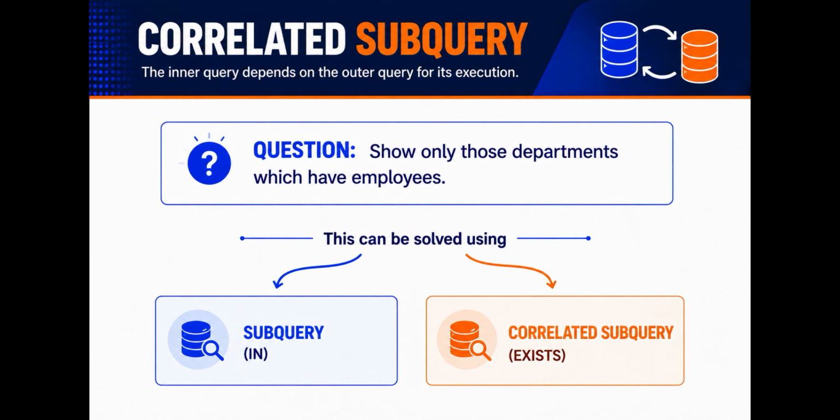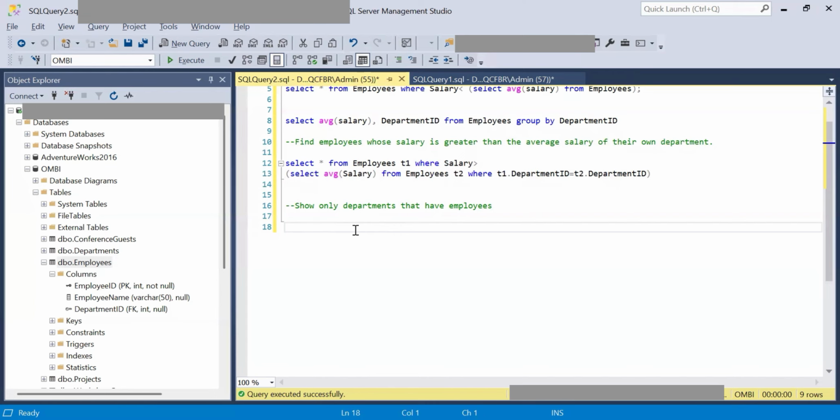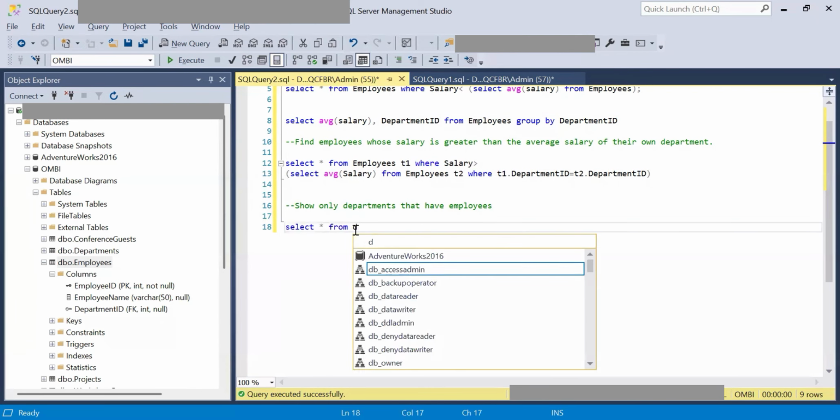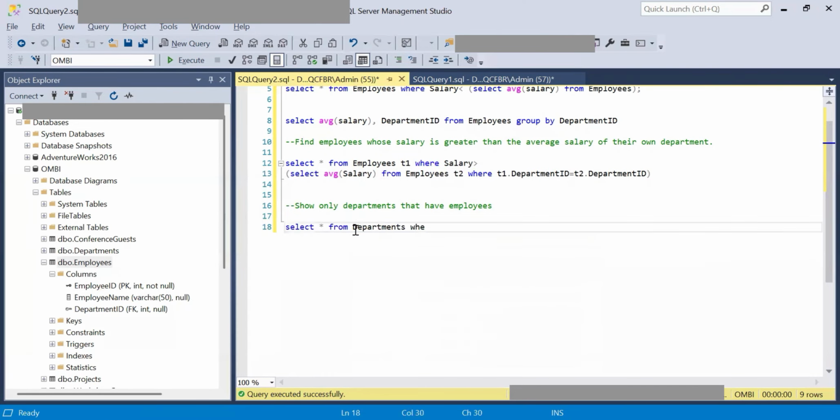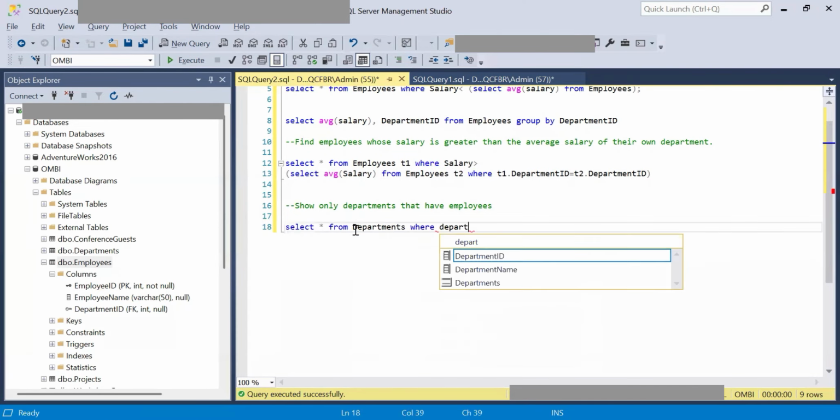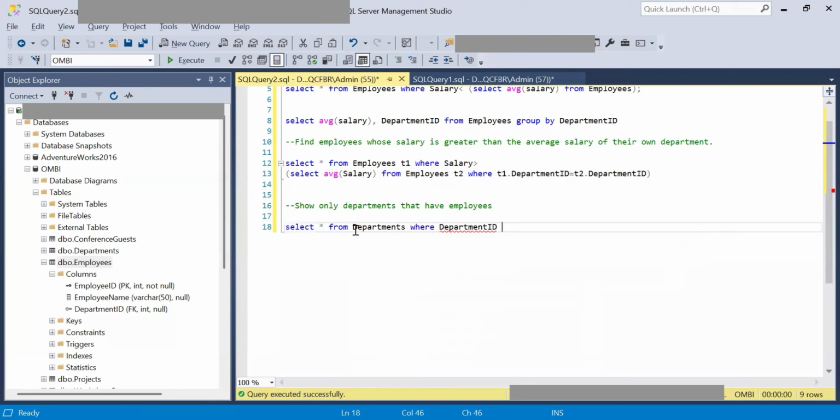Now let's move ahead with another example. Suppose you want to show only those departments that have employees in them. There are multiple ways to write this query. Let's understand each method one by one. The first method is by using a subquery where we can say select star from departments where department ID in select department ID from employees.